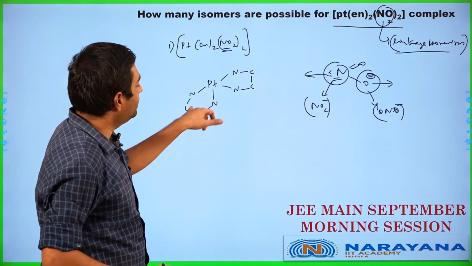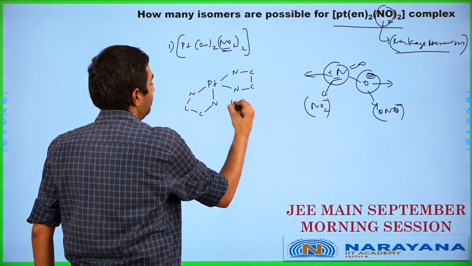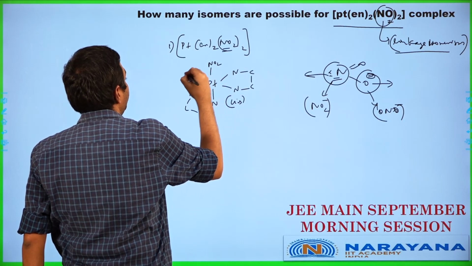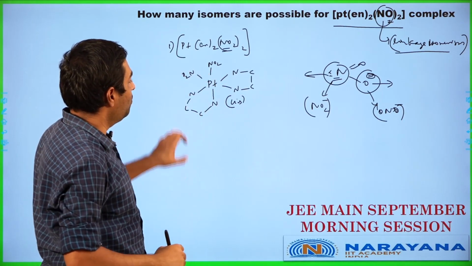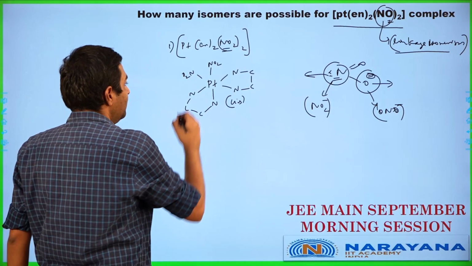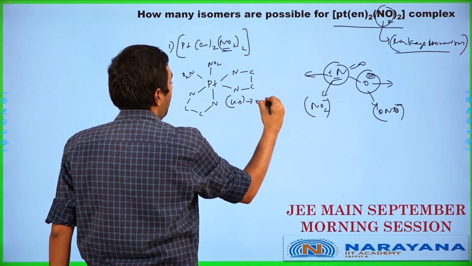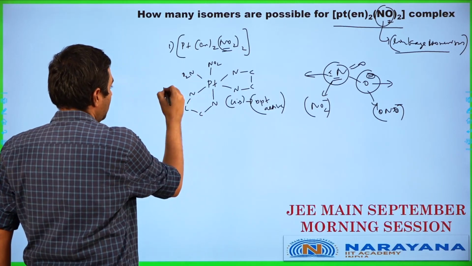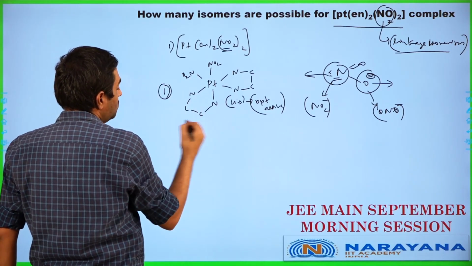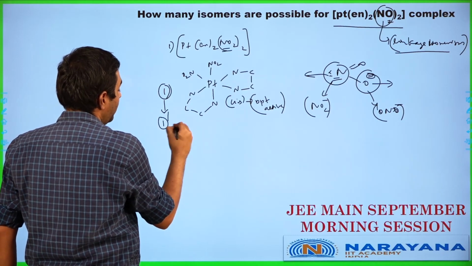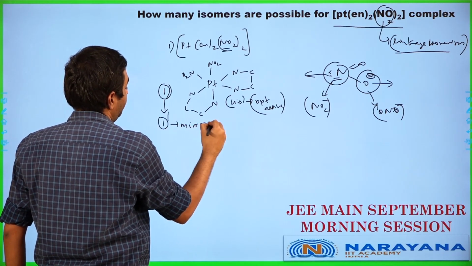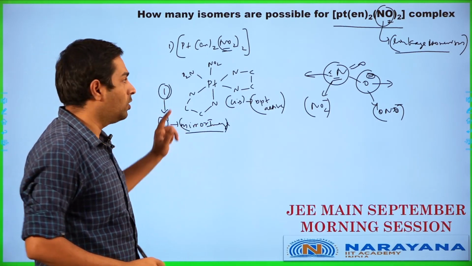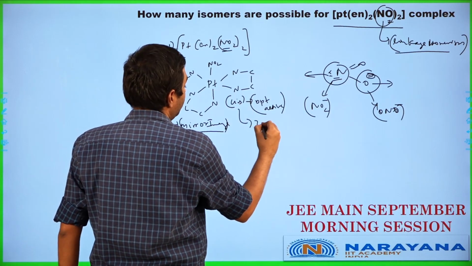So we end up having the two ethylene diamines right now in a cis conformation over here. Alright, and the NO2 can be applied on the other two locations which are left over empty. So this is basically going to be one of the conformations applicable, the cis conformation. This cis conformation happens to be optically active, meaning I will end up having this structure number 1 and I will also have this one's mirror image which is going to be 1 dash. So I will have the mirror image of this which is going to be structure 1 dash also applicable. So for the cis compound here, we get 2 isomers.